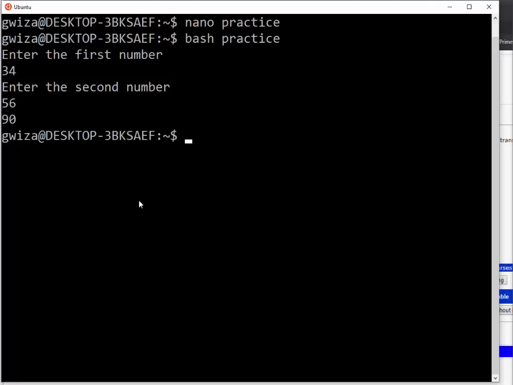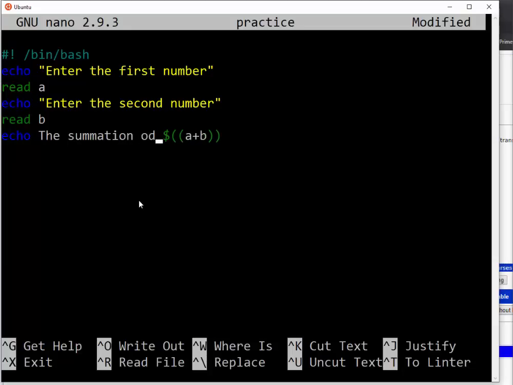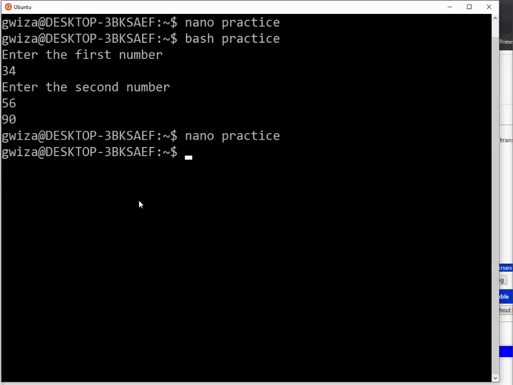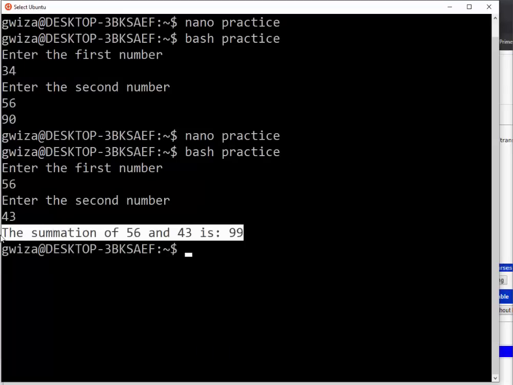So then you can also tell to the user this summation of A and B is, let's go then. So the summation of this one and this one is this one. So the same, you can do it on any other operator.